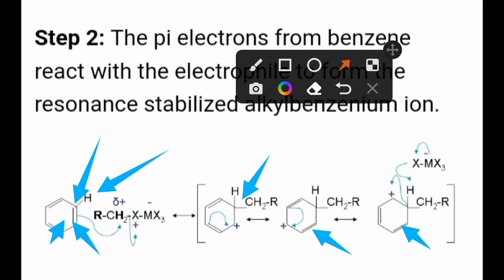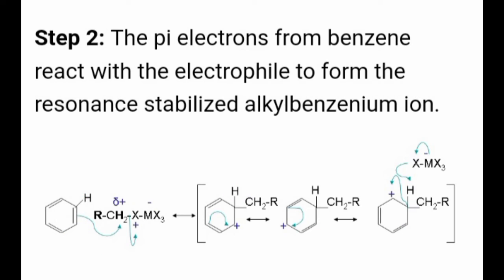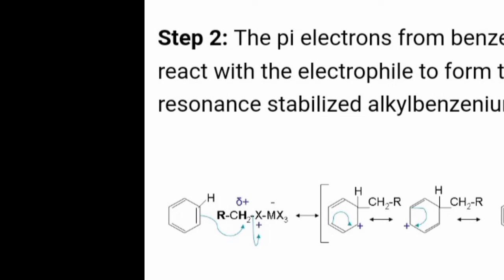Those pi electrons are used to form a bond between the carbon from that electrophile RCH2 and the carbon of the aromatic ring. Thus there is formation of a carbon-carbon bond by using pi electrons from the aromatic ring. In such a way, a resonance stabilized alkyl benzenium ion is formed.